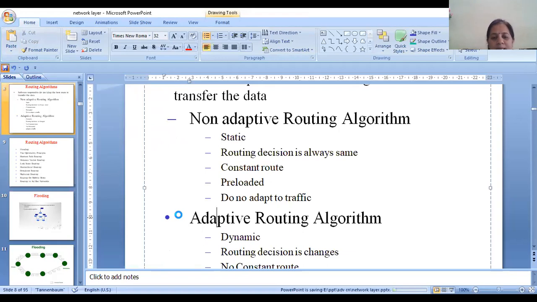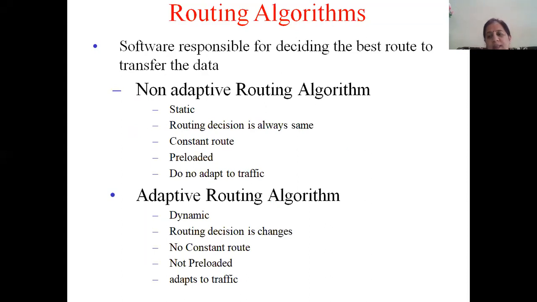So which is the second category of routing algorithms? Adaptive routing algorithms. And look at what adaptive routing algorithms are. They are dynamic. They're not static. In the sense, their routing decision always changes. The path may change every time depending on the conditions in the subnet, traffic in the subnet. If congestion is there, some of the network routers have failed, those paths will be removed and new paths will be computed. New routes will be discovered over which data can be transmitted.